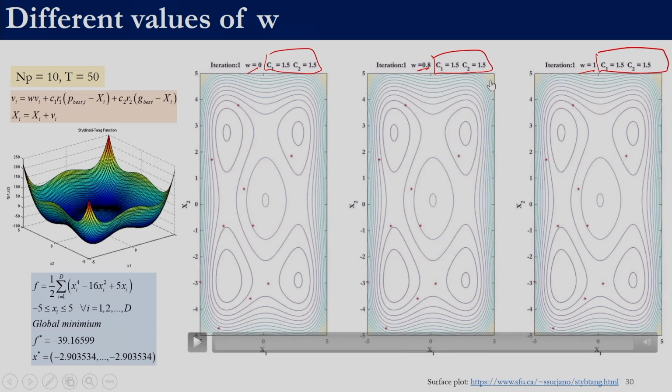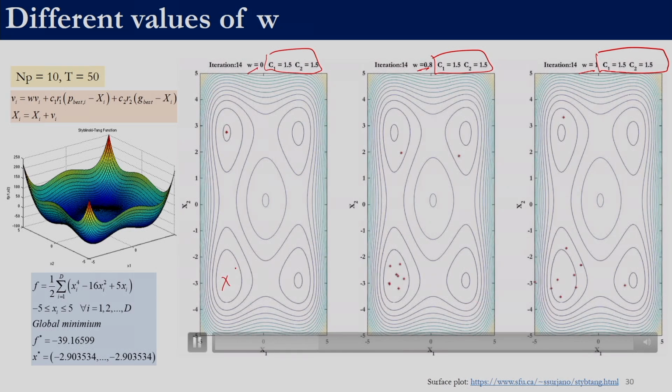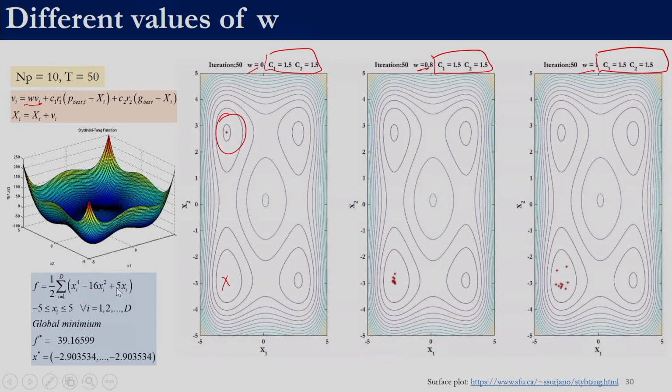Now if we see in these 3 contour plots, remember the optima is somewhere over here, minus 2.9 comma minus 2.9. In the first case with W equal to 0, since the particles do not have this W into Vi component, they tend to get stuck at a local optima as shown in this first one, right.